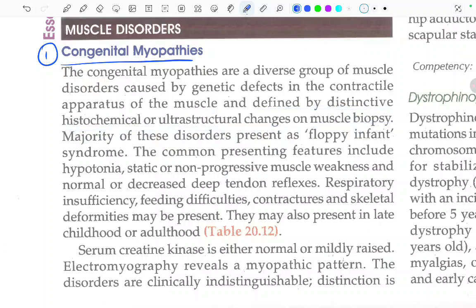The majority of these disorders present as floppy infant syndrome. The common presenting features include hypotonia, static or non-progressive muscle weakness, and normal or decreased deep tendon reflexes. What are the common presenting features? Hypotonia will be present, static or non-progressive muscle weakness will be present, and there will be normal or decreased deep tendon reflexes.